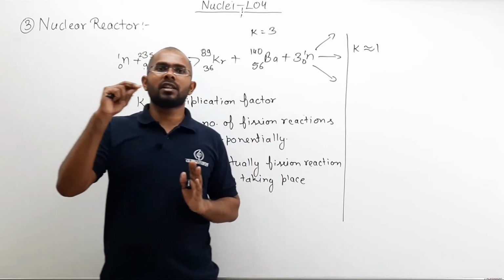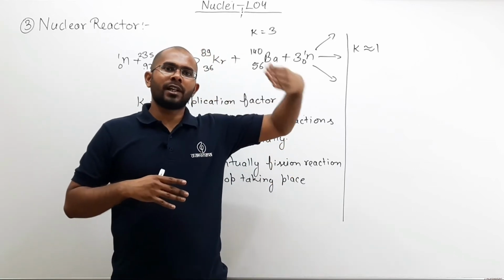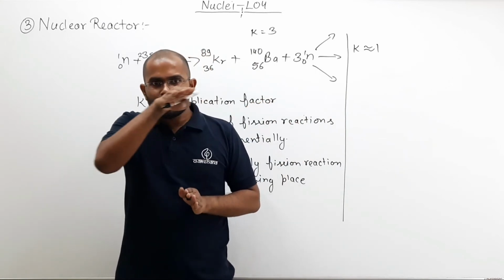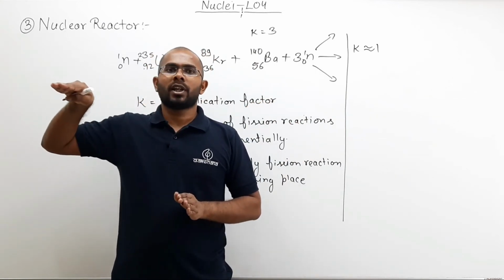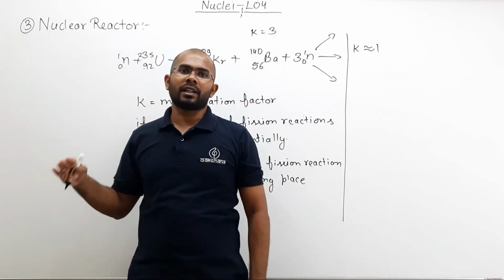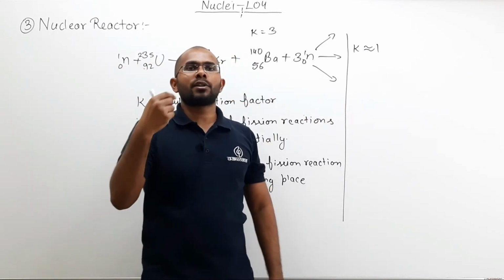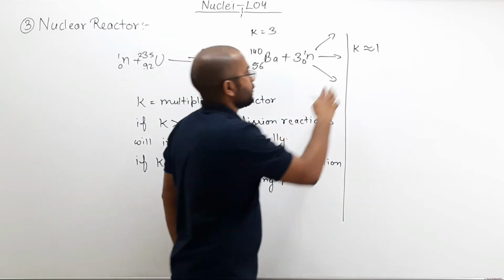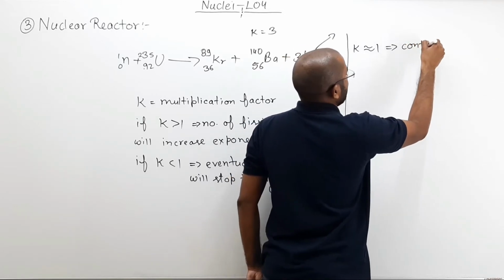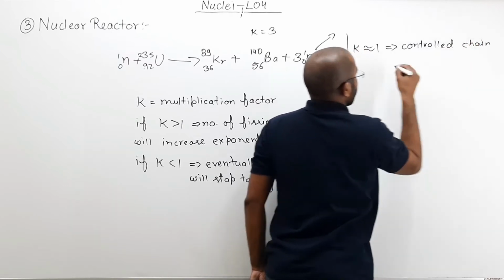Then once we initiate the reaction, one reaction will lead to only one reaction, and that way it will be a uniform amount of energy output. Energy will neither increase very rapidly nor decrease very rapidly. Energy output will be uniform. So that way I can control our reaction. For K almost equal to 1, it will be a controlled chain reaction.